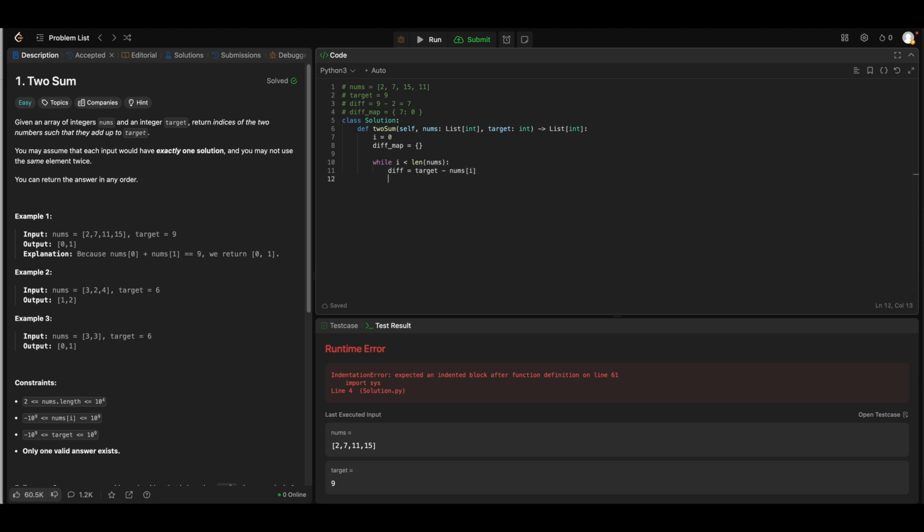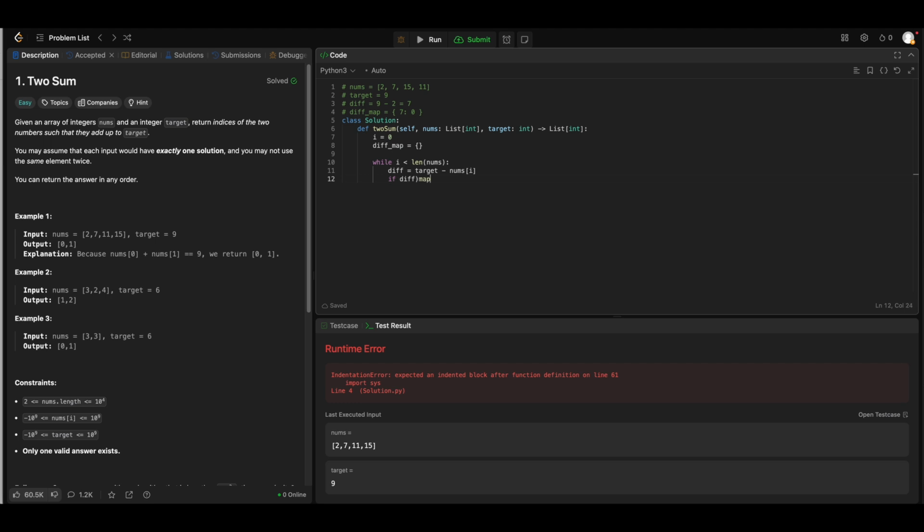Now I do need to check if there's a diff present in the diff map, because that way I know that there was a number which was equal to the current number, and actually not the diff, the current number. So there was a number which was giving me diff is equal to current number, and that way I can return the indexes.